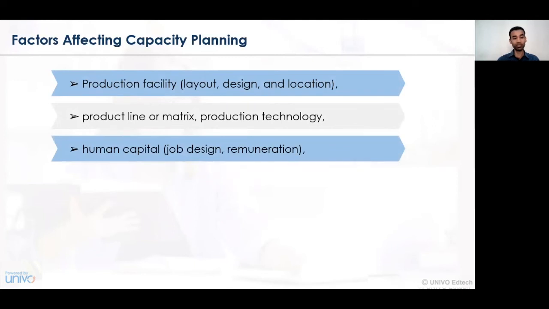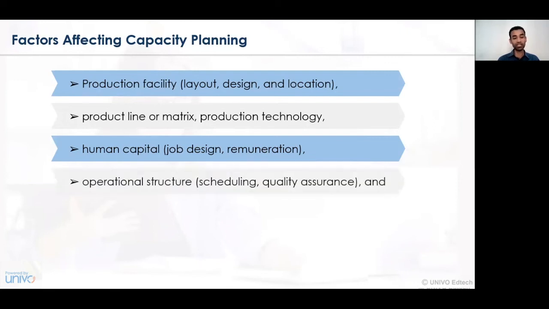The human capital. The human capital directly gets affected or impacted by the capacity planning that is in existence. That is, an individual's job is always different from another's. So every job design, job requirement, or job role that has been provided differs from person to person. The remuneration of a person also differs, and accordingly, based on the capacity that has been engaged, the human capital also differs, and hence capacity planning gets affected by those particular concerns.